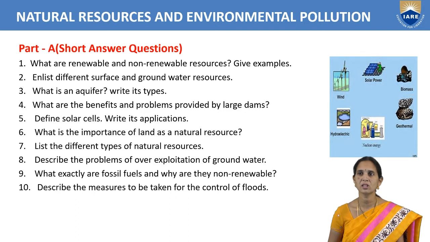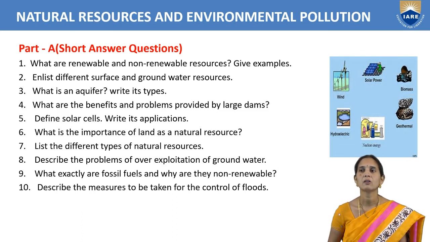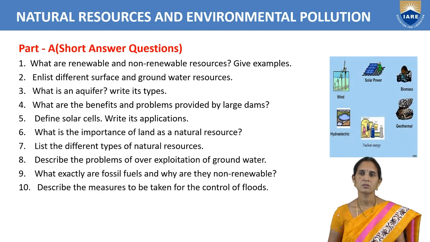For renewable resources, we can write wind energy, solar energy, biomass energy, geothermal energy. For non-renewable resources, we can write coal, petroleum, natural gas. Renewable resources are inexhaustible resources, so we can get them within a given span of time. Non-renewable resources are exhaustible resources. These are formed after millions of years, so we do not get them in a given span of time. It will take more time to form coal, petroleum or natural gas.